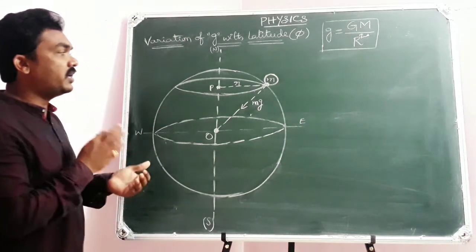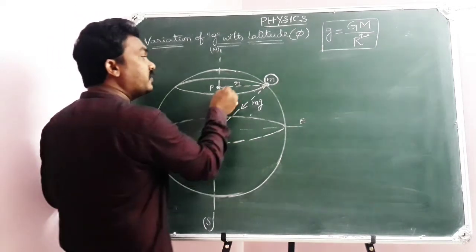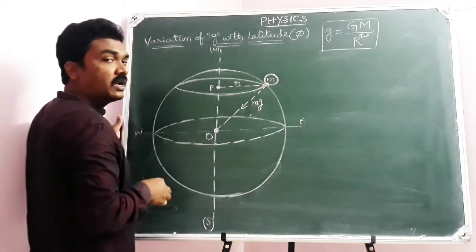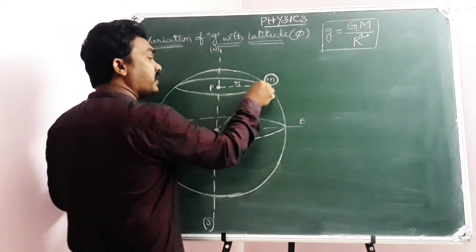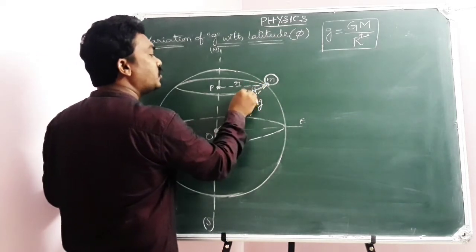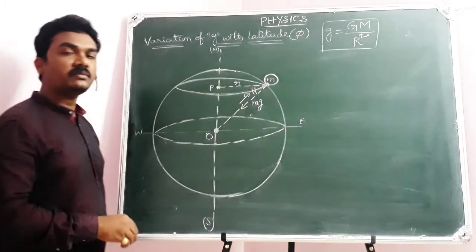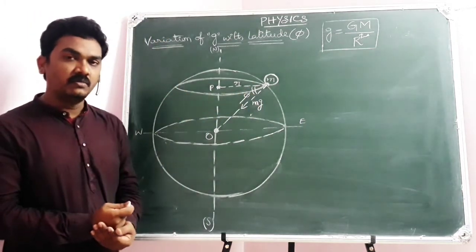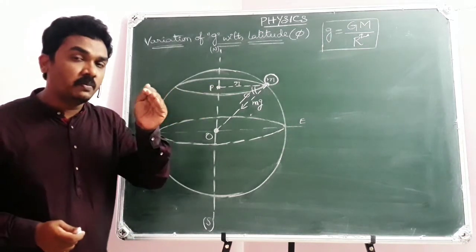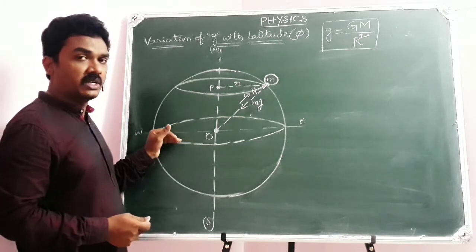Now here, a very interesting point you need to understand: the angle between this horizontal plane at the given place and the line joining the given place to the center of the earth is the latitude of the particular place, which is represented by phi. So I repeat, a horizontal plane itself indicates the plane parallel to the equatorial plane.